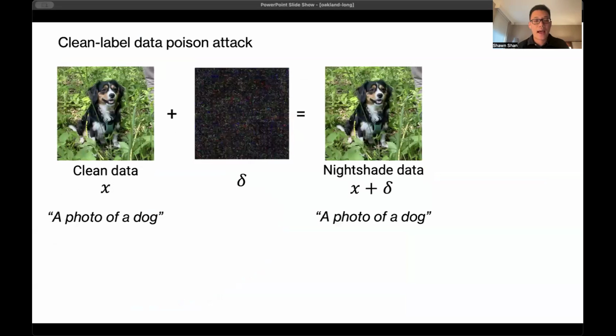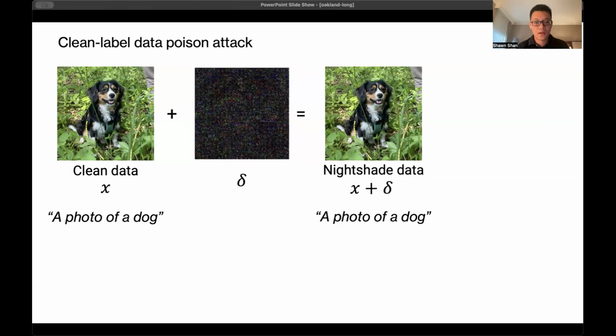Now, let me tell you a little bit about how we're exactly constructing this type of attack. At a very high level, we leverage something called a clean label data poisoning attack. We start with a clean image and a clean caption from the normal datasets, and we use this to generate the poison images.